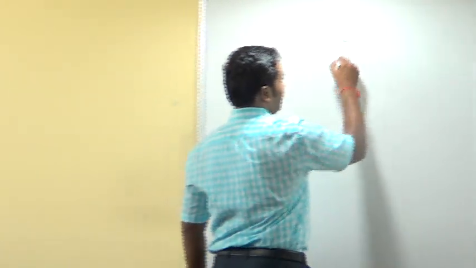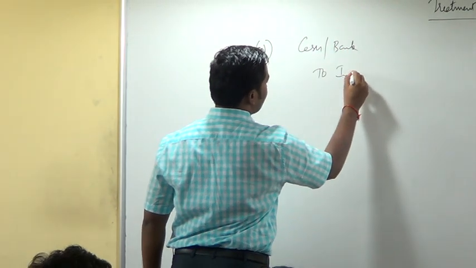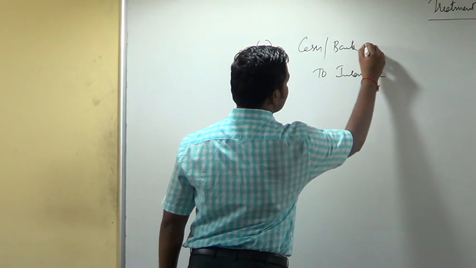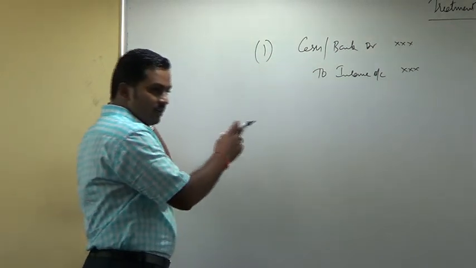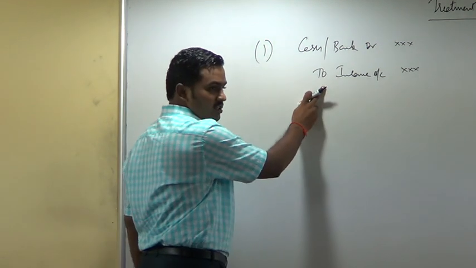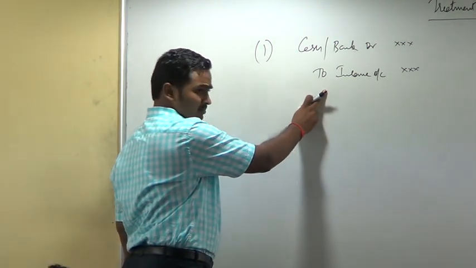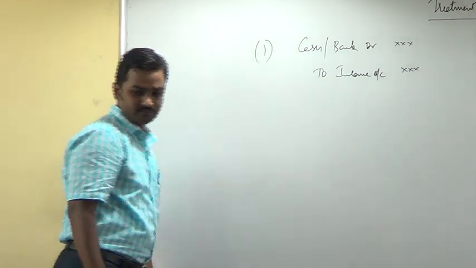It can be interest income, rent income, dividend income, or commission income. You are receiving an income in the form of cash. When income is received in cash, cash means cash or check, the entry is cash or bank account debtor to income account. Income can be interest income, commission income, rental income, or any other income. Whatever income you are receiving, this is the entry you have to pass.